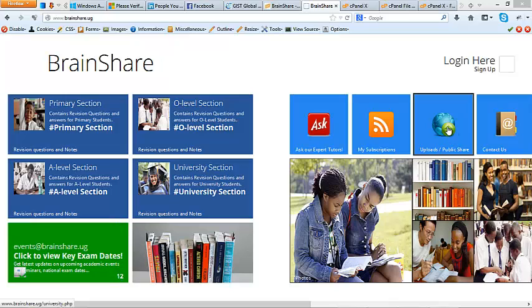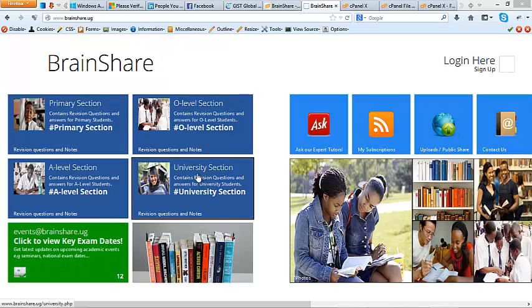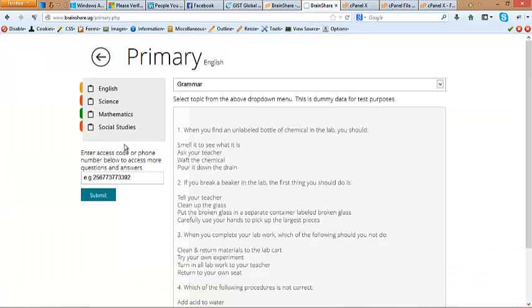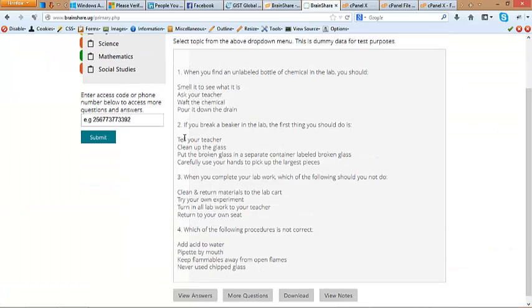Here I can upload any content that I need to share with the rest. Okay, so let's dive in and see what happens. In the primary section, it's laid out like this, very easy to use indeed.